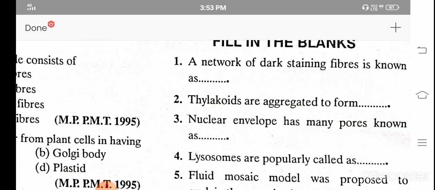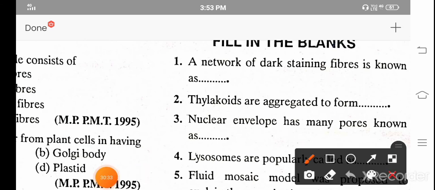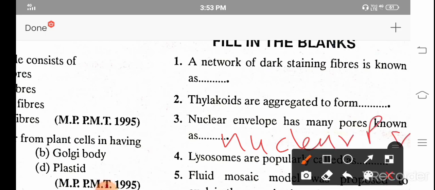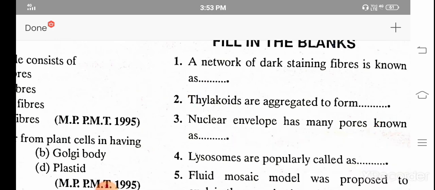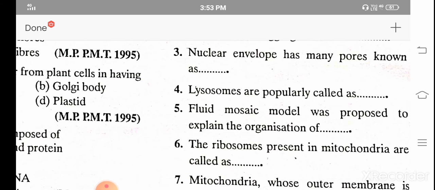Nuclear envelope has many pores known as nuclear pores. Lysosomes are popularly called suicidal bags, everybody knows. Fluid mosaic model was proposed to explain the organization of plasma lemma.